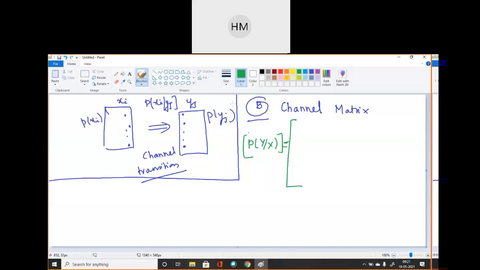Else it is specified by the matrix of transition probability.